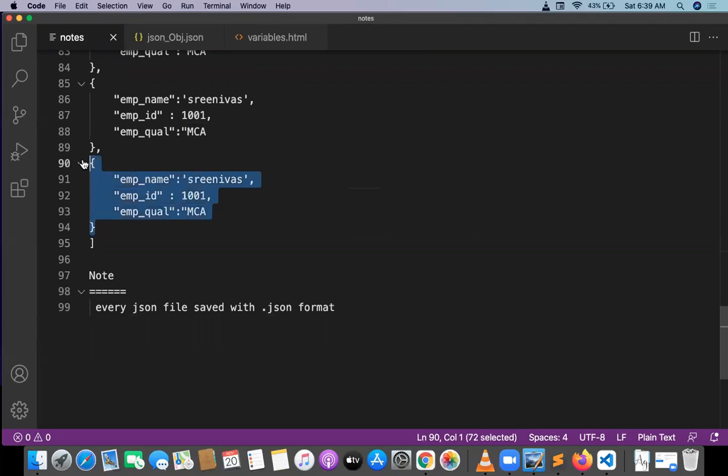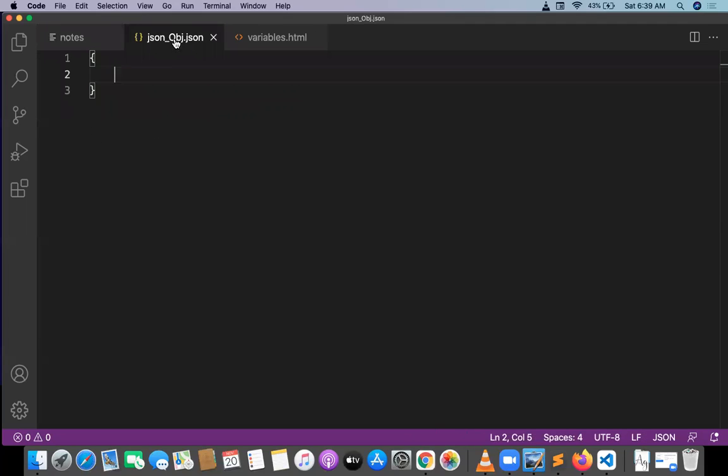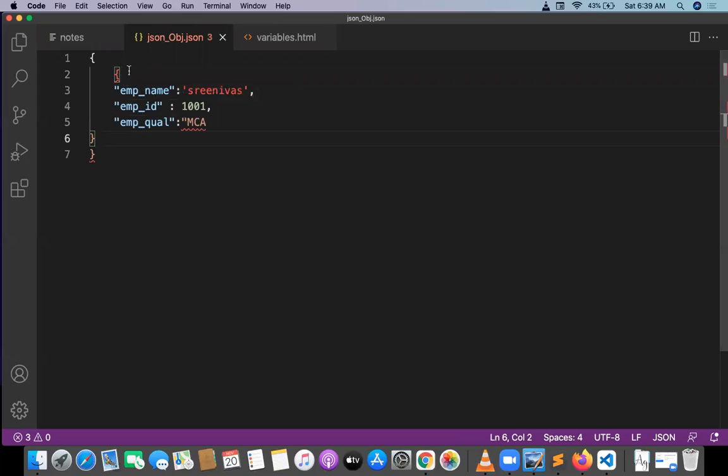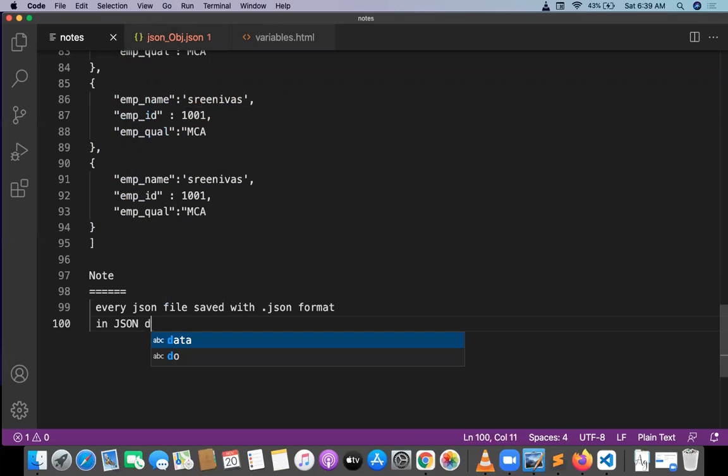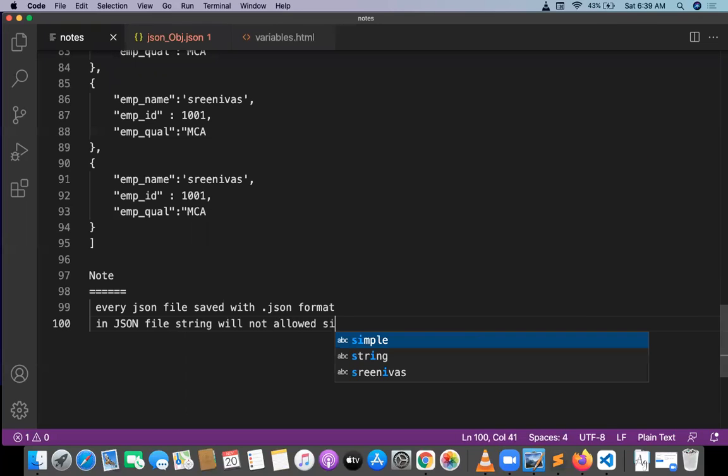This is the object, right? Just copying the object over there. And in JSON, single quotes are not allowed. Everything should be in double quotes. One more important point we have to remember: in a JSON file, strings will not allow single quotes.